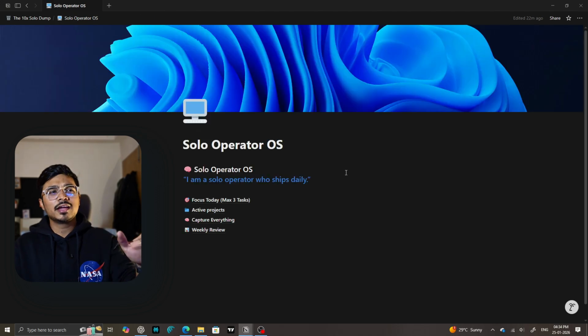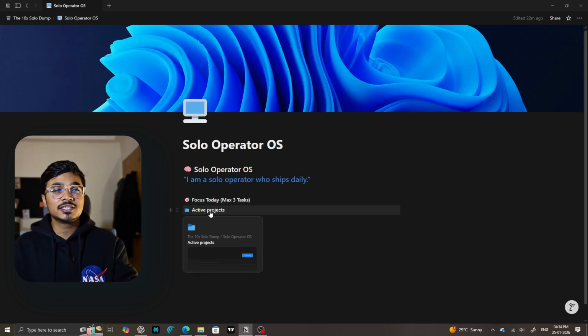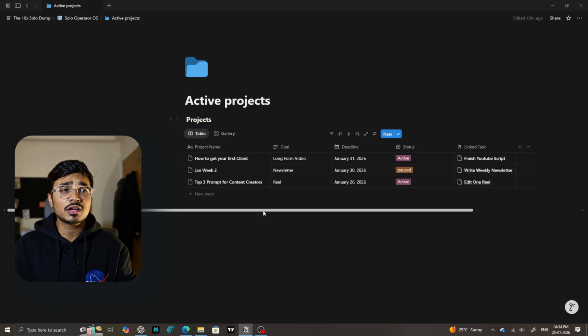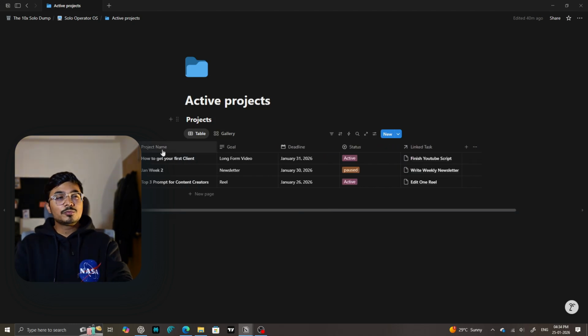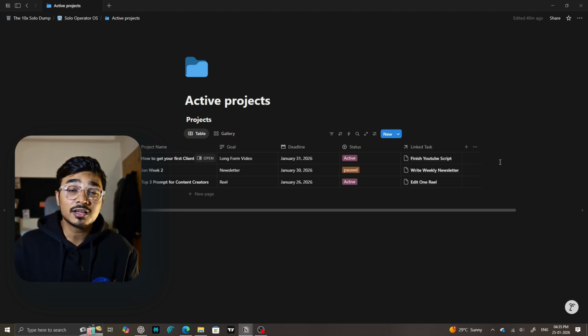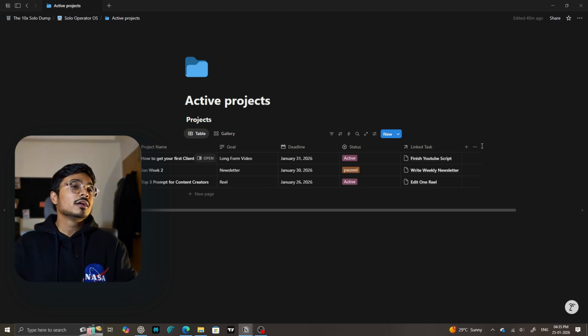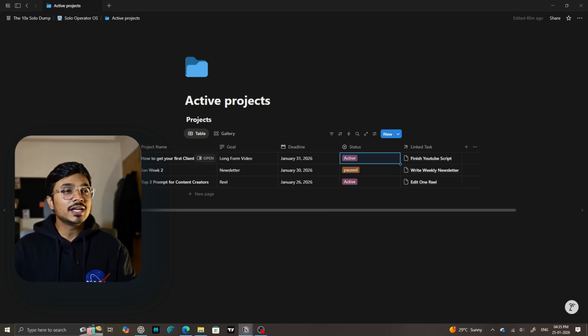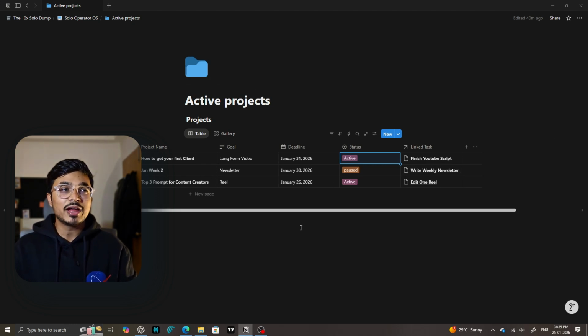All right, let's go back, and on block 2 we have Active Projects. It's the same thing as tasks, but the tasks are linked through these projects. If the gallery view is something you are not into, you can also switch to table view, where I created it. So in project name, you can see the linked tasks, and I have linked it to How to Get Your First Client. It is the project name, the video that I'm working on, the goal is a long form video, the deadline is there, and for status, you can select whatever you want. So that's how you can manage your active projects.